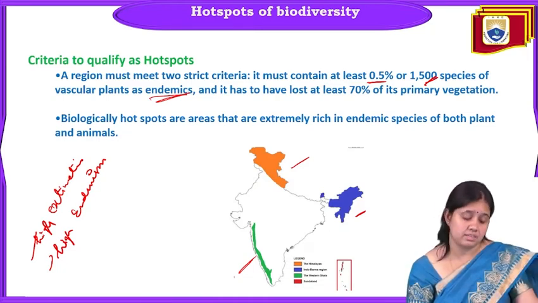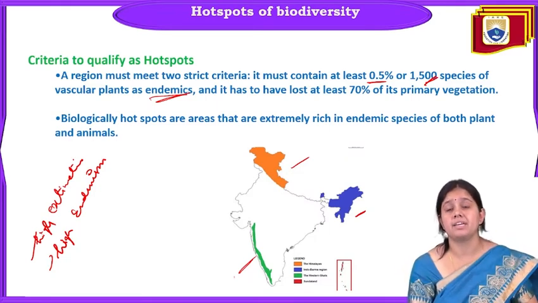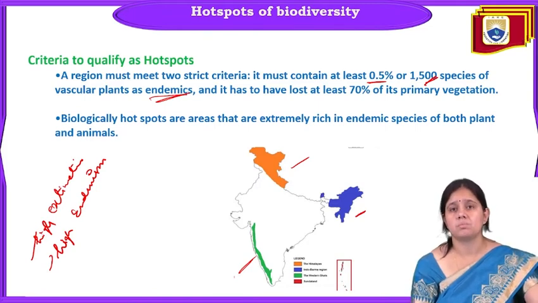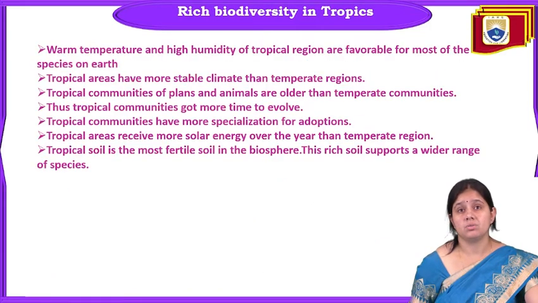By qualifying these 2 criteria, it comes under the hotspot category. Biological hotspots are areas that are extremely rich in endemic species of both plants and animals. So this is all about hotspots, and a hotspot is a very important area of any ecosystem.